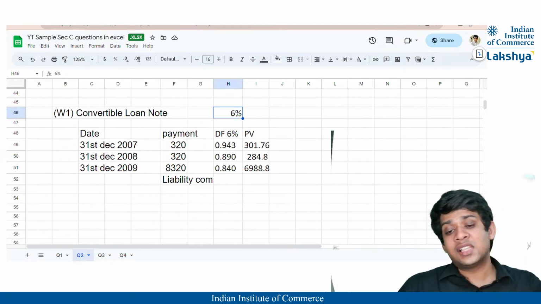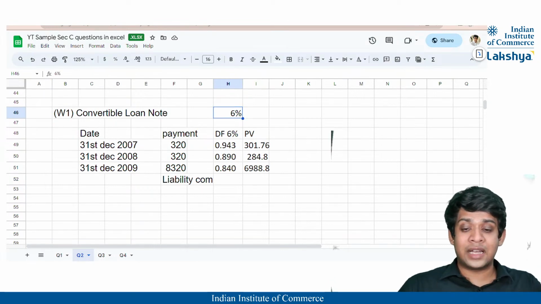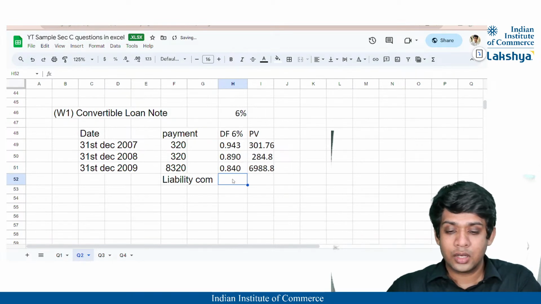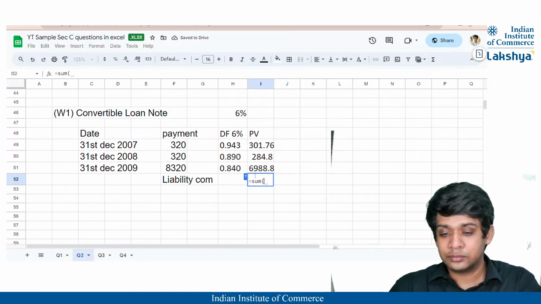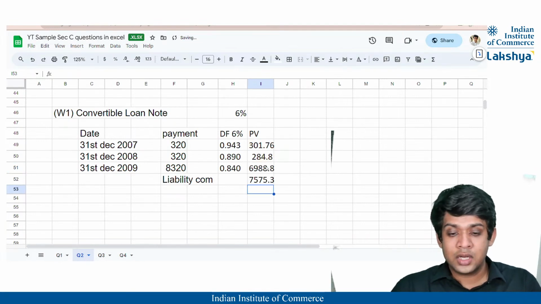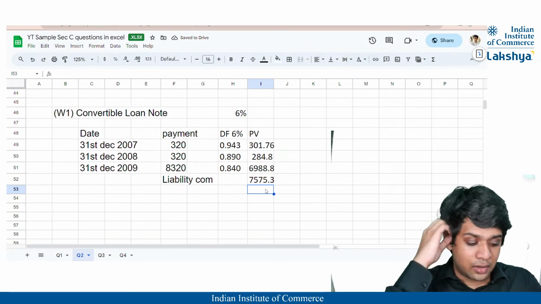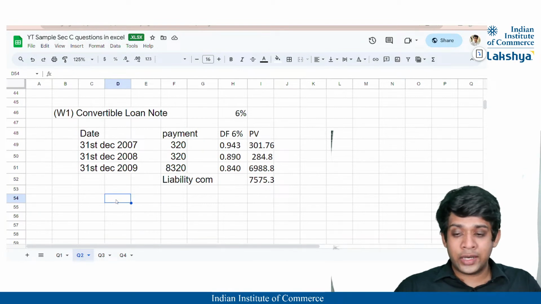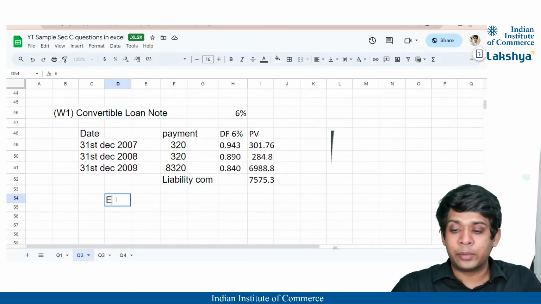So here they were given 6%, right? So we have to assume that this instrument is not a convertible instrument and a liability, a complete liability instrument. That means a normal loan note without the conversion option. And if it is a normal loan note without the conversion option, obviously the discount factor that we will apply is 6%, correct? So our liability component will thus be nothing but the total of all these cash flows, which is present valued, that is going to be 7575.3, right? 7575.3.